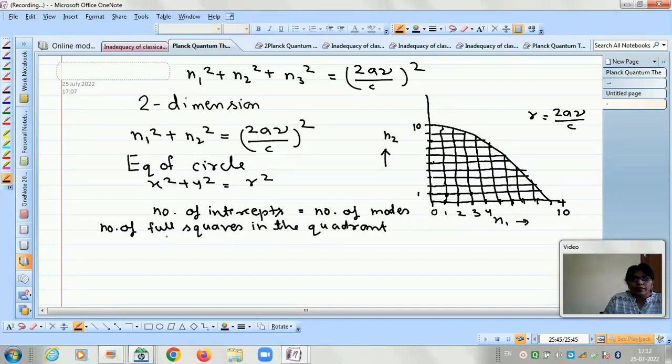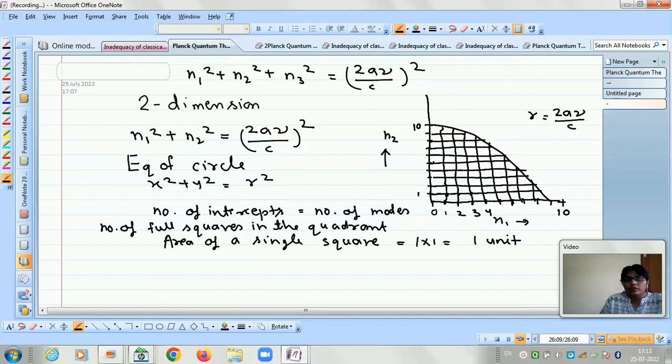Now what will be the area of these squares? The area of a single square will be 1 into 1, because on the x-axis it is 1 and on the y-axis also it is 1. So the area is 1 unit.